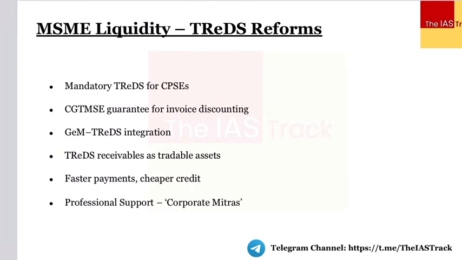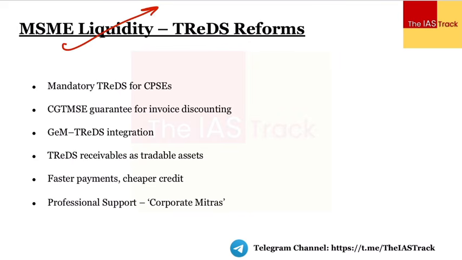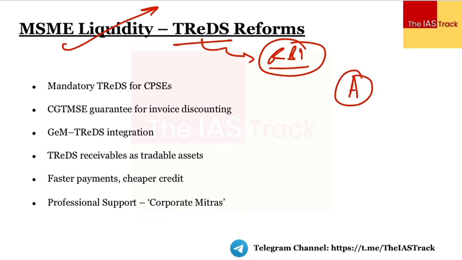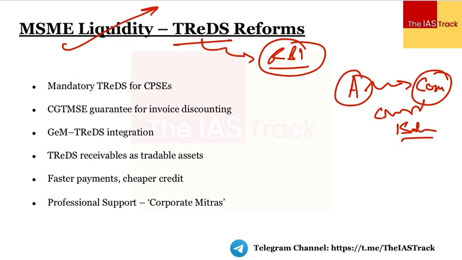Now talking about the liquidity aspect, how to make sure that we have adequate liquidity with respect to the MSMEs. Whether they have adequate funds or not, that is very important. So there is a trade receivable e-discounting system of the Reserve Bank of India. Here, let's say that a particular MSME is A, and it has provided some goods to a particular company, right? Now this company says that I would give you the payment for this after a period of 15 days.